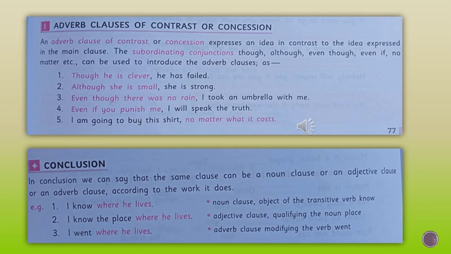Though he is clever, he has failed. Usually the clever students do not fail. But what happened here? Though he is clever, he has failed. Both are just contrasting ideas, put in a main clause and a subordinating clause. Second one, although she is small, she is strong. Small but strong, in that sense.